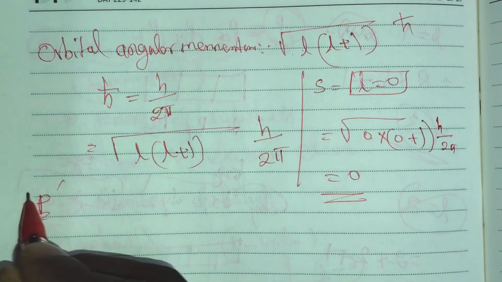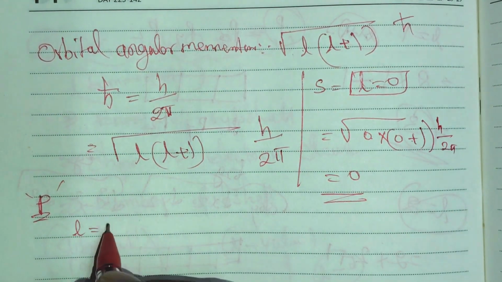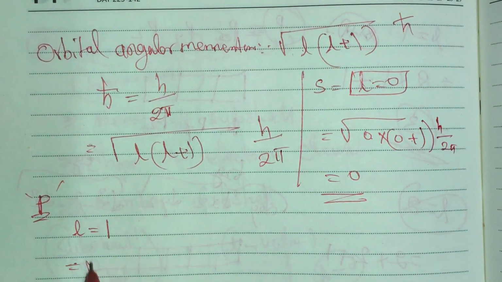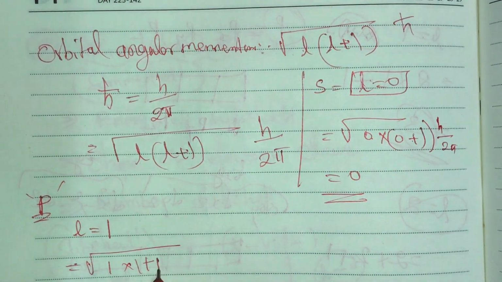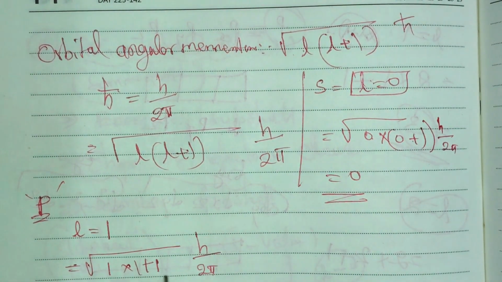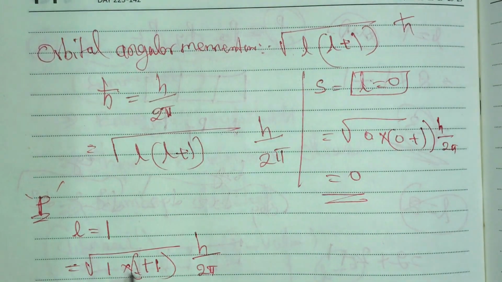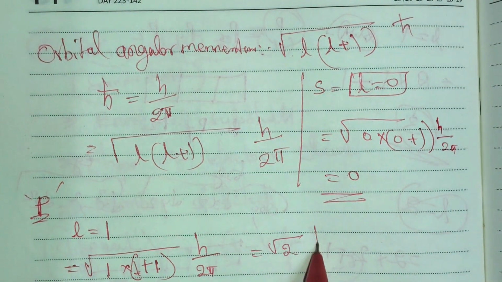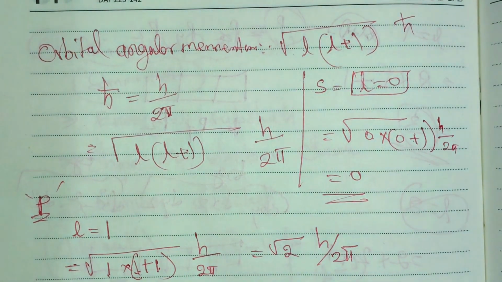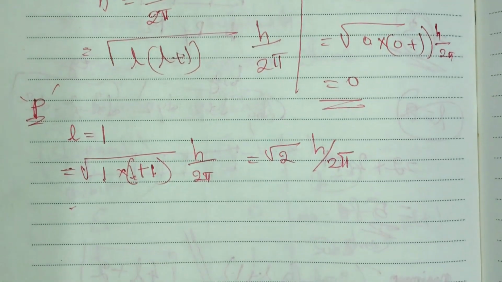Suppose the p orbital; for this p orbital, the L value is equal to 1. So the orbital angular momentum is the root of 1 into 1 plus 1, times h by 2 pi. We know that 1 plus 1 is 2, and 1 into 2 is 2. So that is equal to root 2 h by 2 pi. That is the p orbital angular momentum.